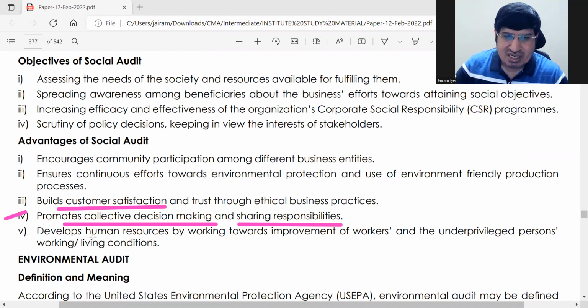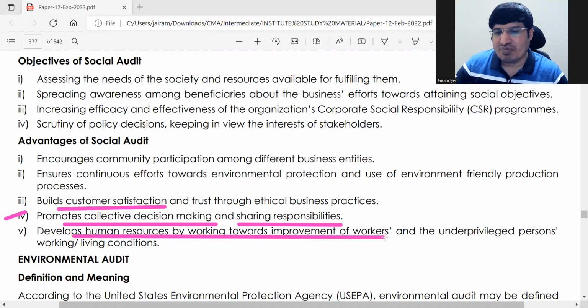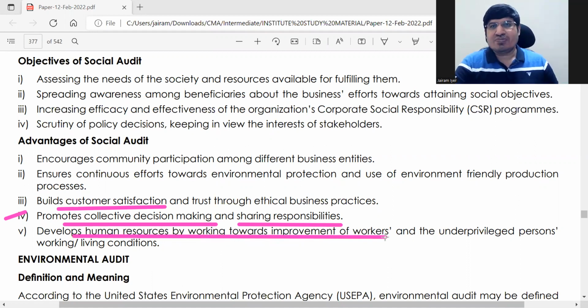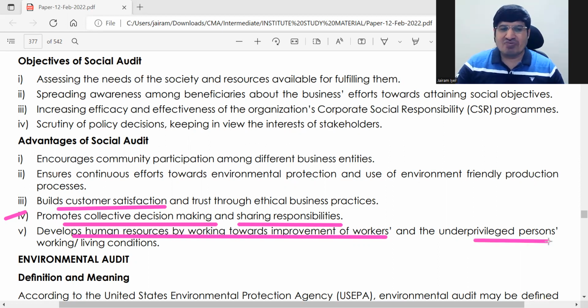So next is developing human resources by working towards improvement of workers. Overall in your work you develop your human resources also. That's also a social work. Underprivileged, poor people, whatever you can give, if you can improve their working conditions, you can give some training to them, all that.